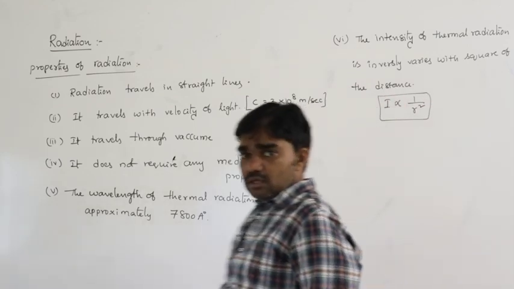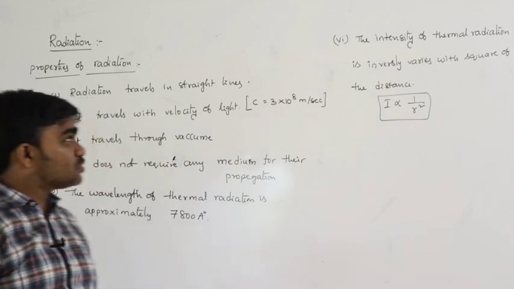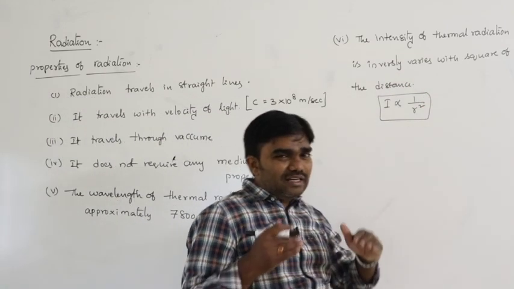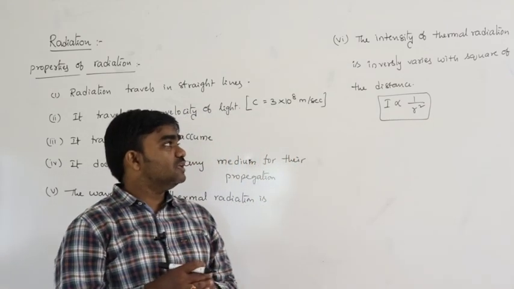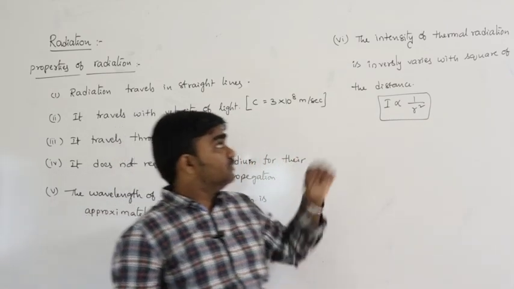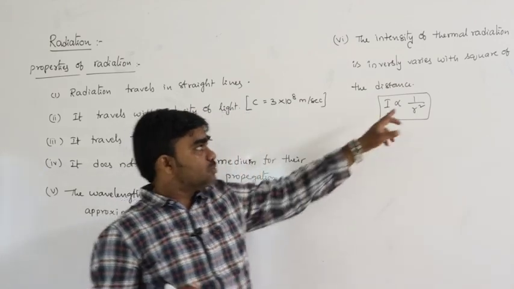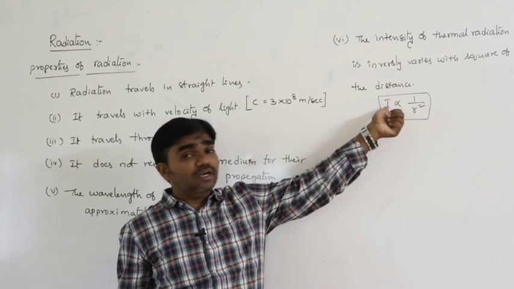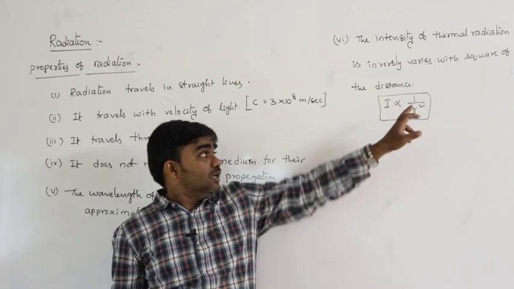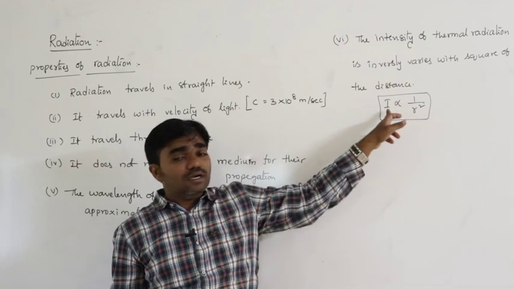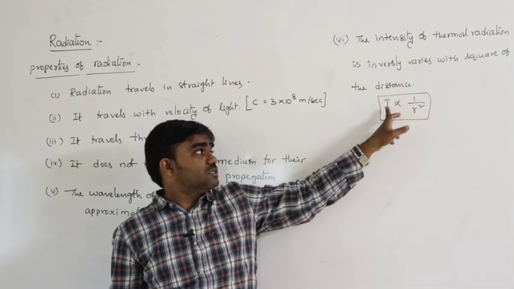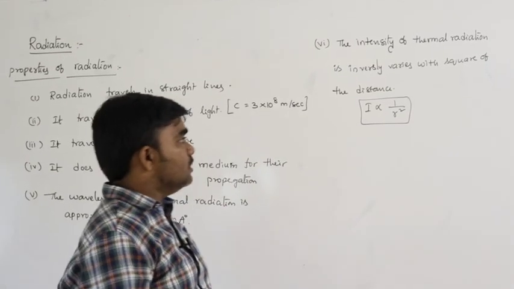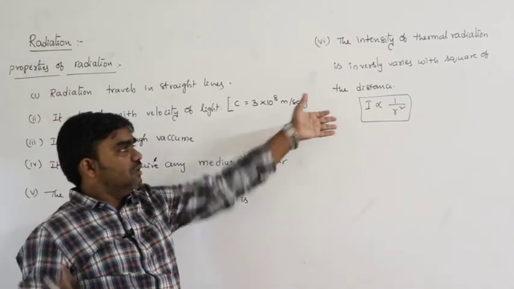So the radiation process obeys the inverse square law. If the distance increases, the intensity of the heat radiation decreases. That is, I is proportional to 1 by r square. So at larger distances, intensity decreases.